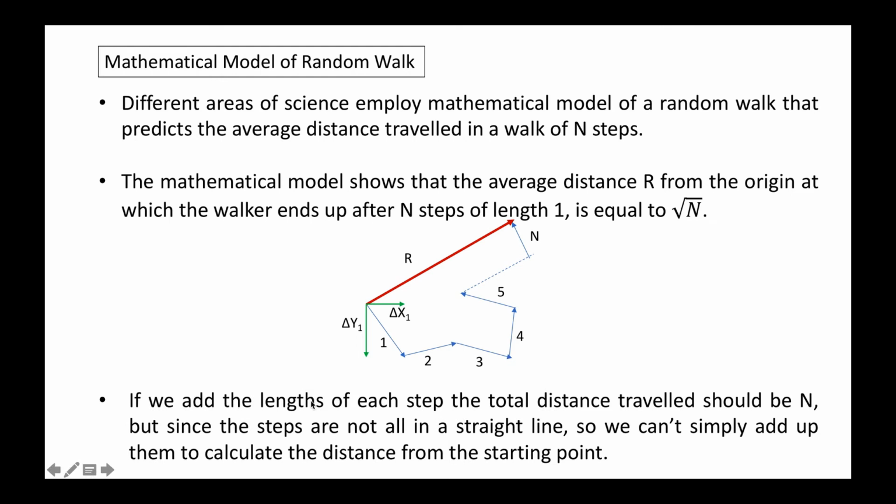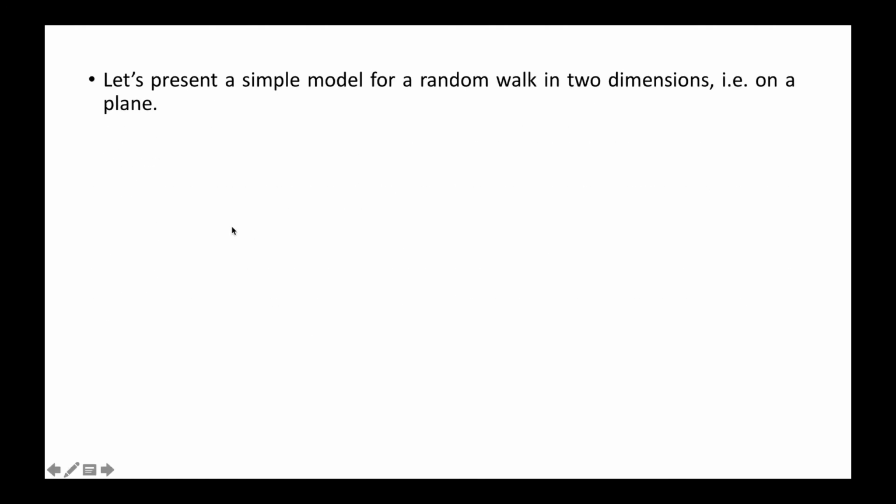If we add the length of each step, the total distance traveled should be n. But since the steps are not all in a straight line, we cannot simply add them up to calculate the distance from the starting point, because direction is involved here. So let us present a simple model for a random walk in 2 dimensions, that is, on a plane.